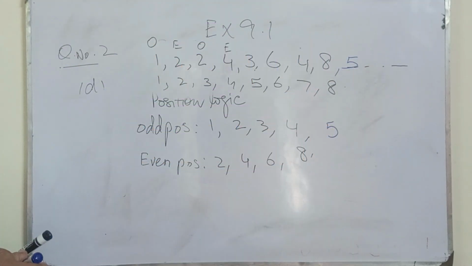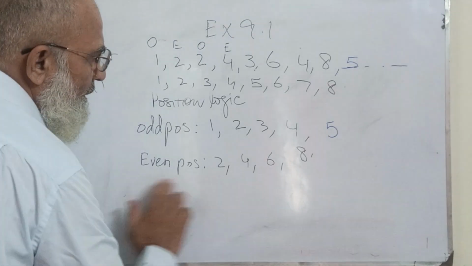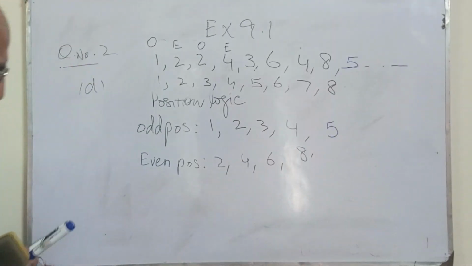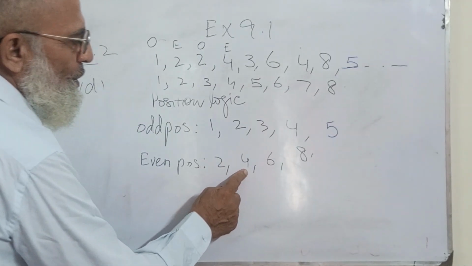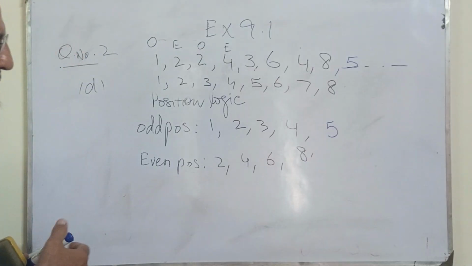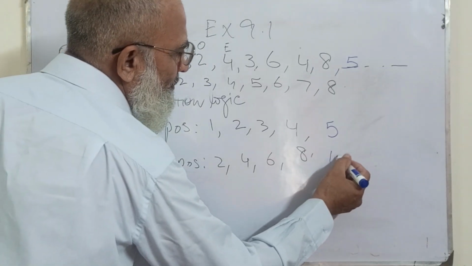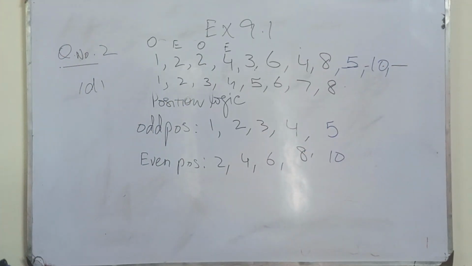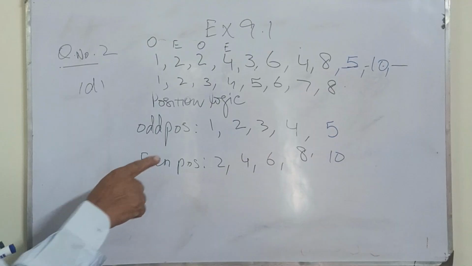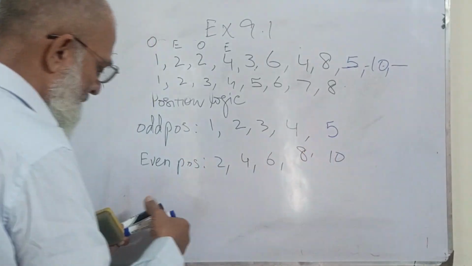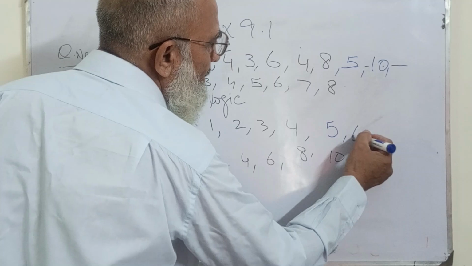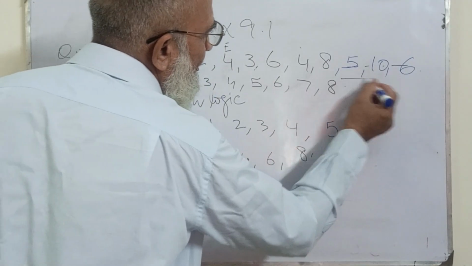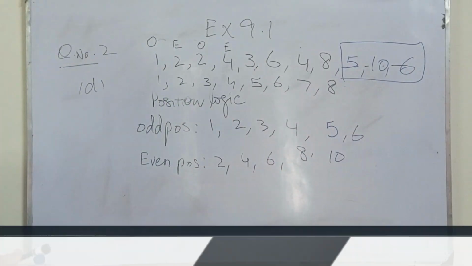Now it is the turn for the even position, because first we have to do the odds, then the even. 2 plus 2 is 4, plus 2 is 6, plus 2 is 8, and the next is 10. So write 10 over here. And again back to odds: 1, 2, 3, 4, 5, and it must be 6 over here. So this is our answer. 5, 10, and 6 are the next three numbers.